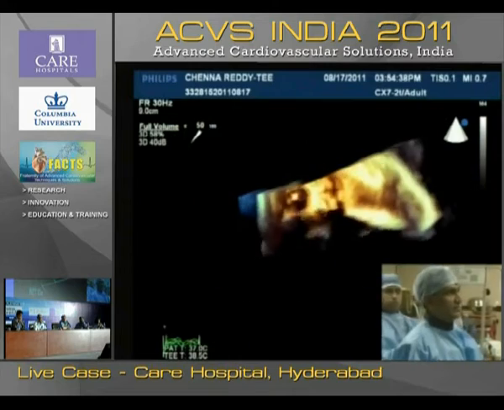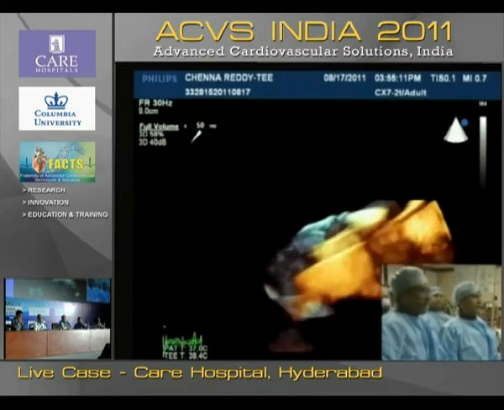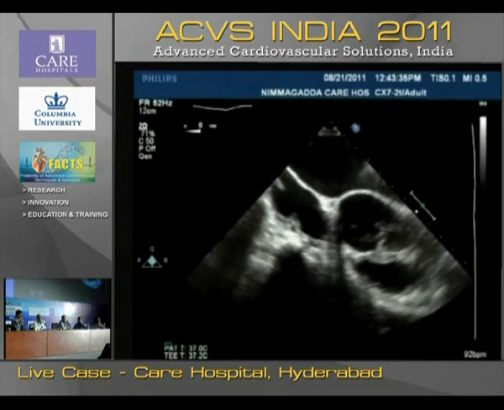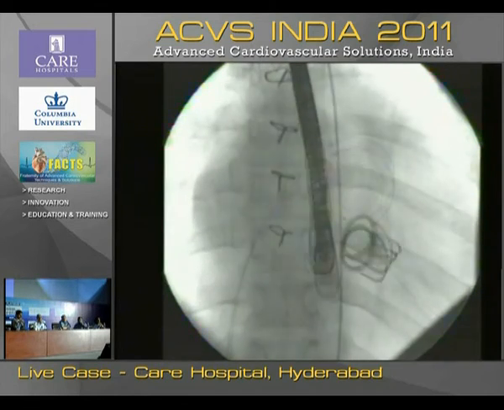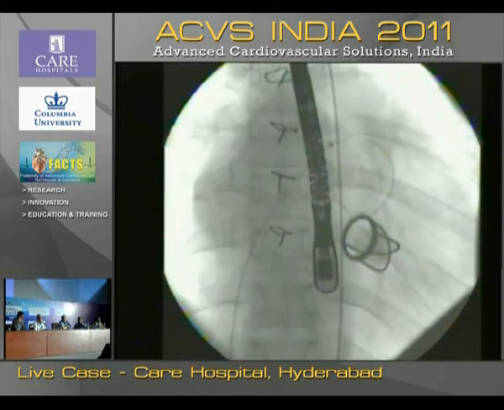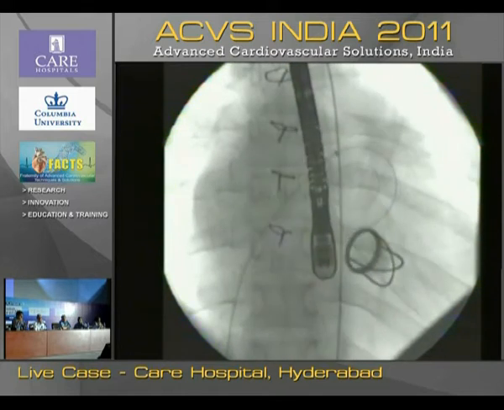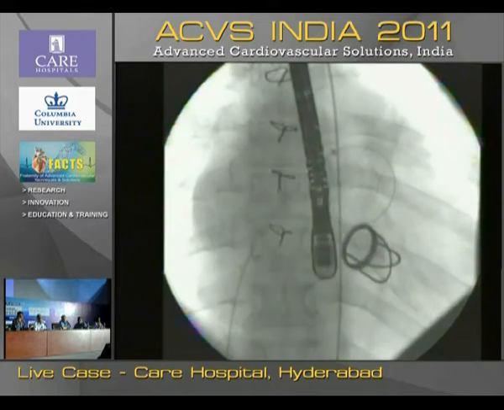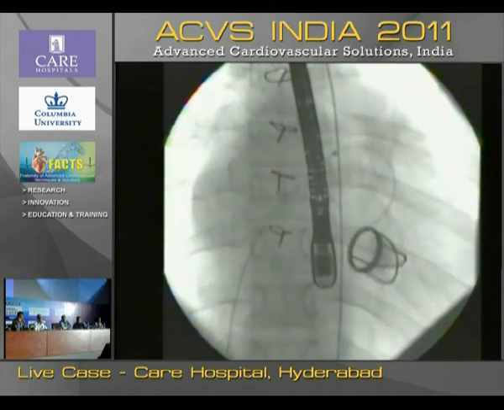Cine plus. First go to the panel. Switch over to fluoro. Right from the beginning. Yeah, we're seeing the fluoro. Go ahead, Nagesh. To begin with, the patient was anesthetized and we accessed the right femoral vein and the right femoral artery.